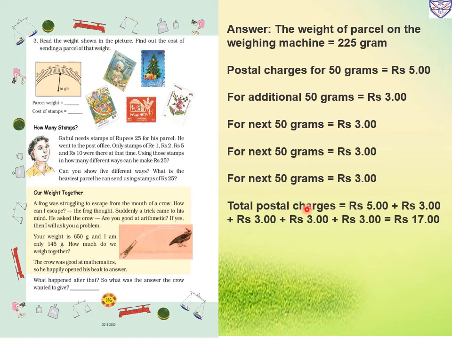So total post charges are rupees 5 plus rupees 3 plus rupees 3 plus rupees 3 plus rupees 3. So that is 5 plus 3, 8, 8 plus 3, 11, 11 plus 3, 14, 14 plus 3, 17. So rupees 17. So the cost of stamps is equal to 17.